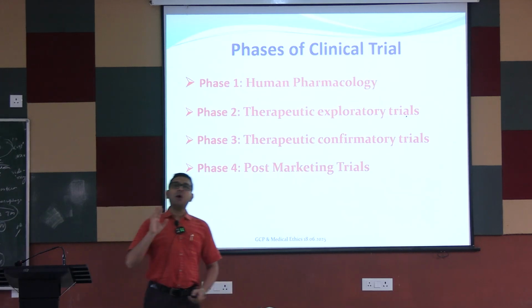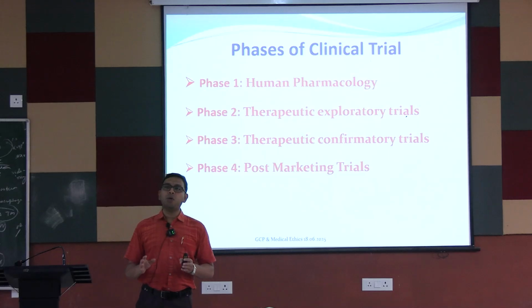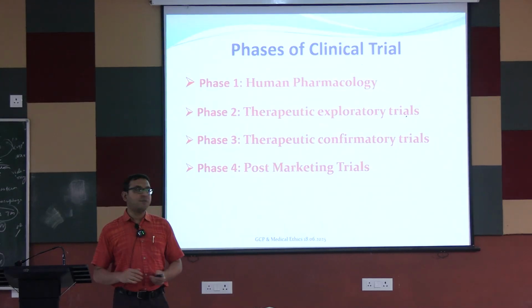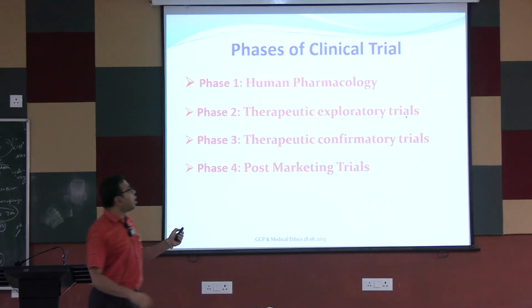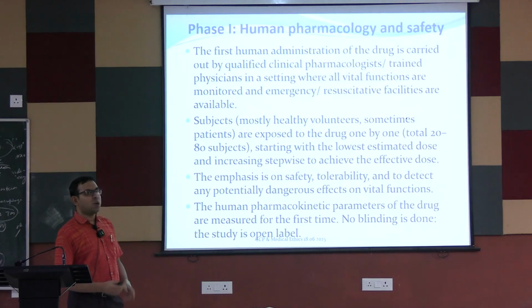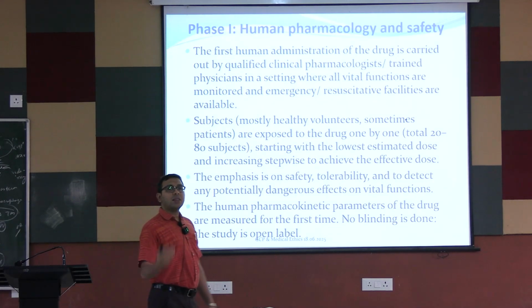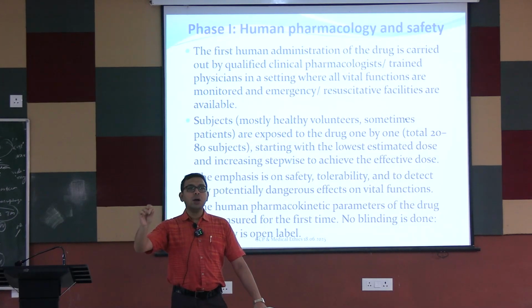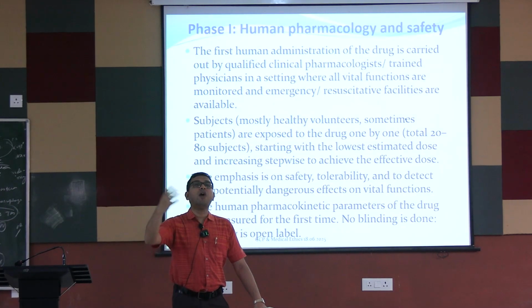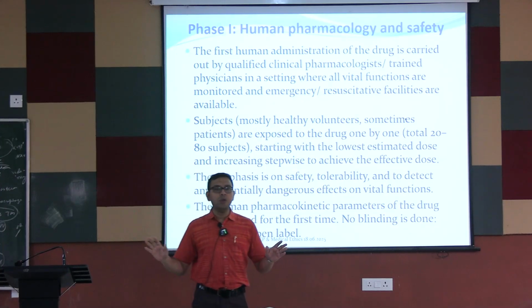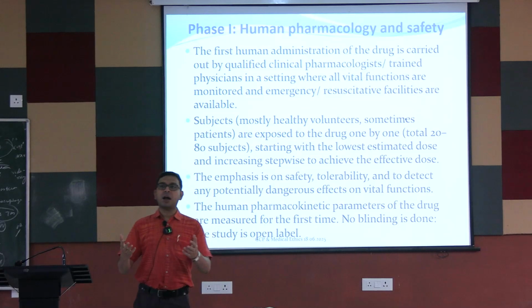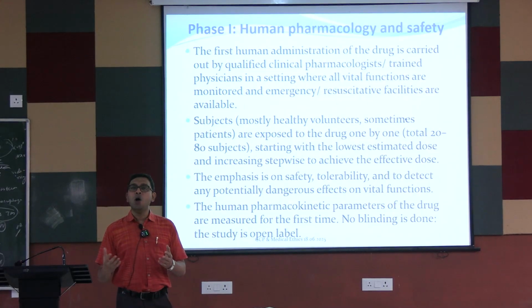Next, coming to the phase 1 study. Usually for most of the compounds, after the preclinical studies, we directly go to the phase 1 study. So phase 1 study is the human pharmacology study. What happens? In phase 1 studies, the new drug, the investigational product, we usually test in healthy volunteers, not in diseased individuals, except in very toxic drugs, that is those drugs which are used in oncotherapeutics, that is anti-cancer drugs.